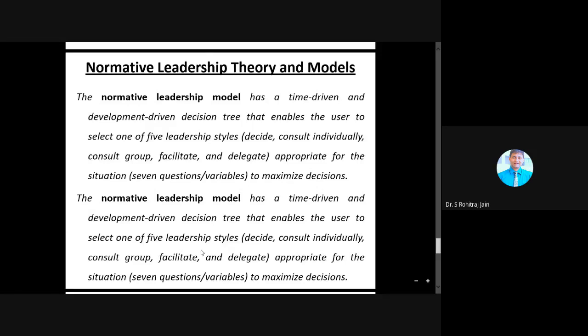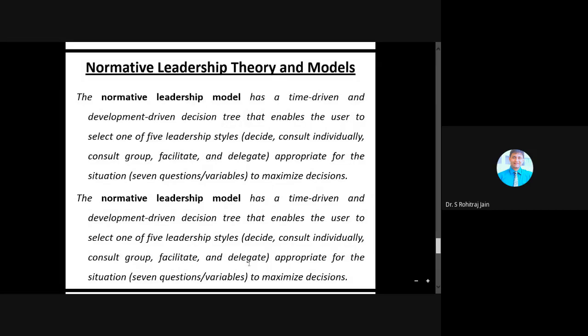Here the leader holds a group meeting and acts as a facilitator to define the problem and the limits within which a decision must be made. The leader seeks participation and concurrence on the decision without pushing his or her ideas. That is the role of a facilitator in the facilitate leadership style.